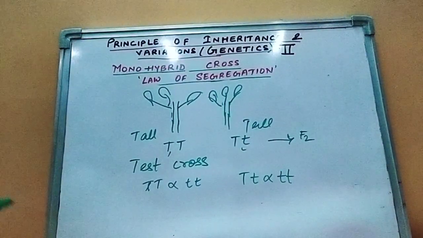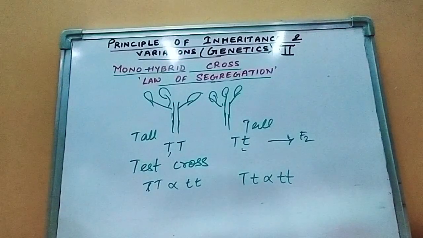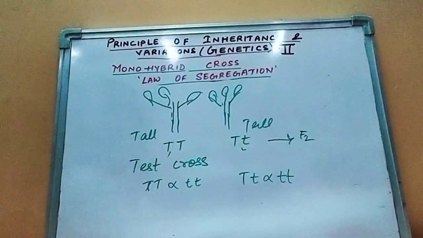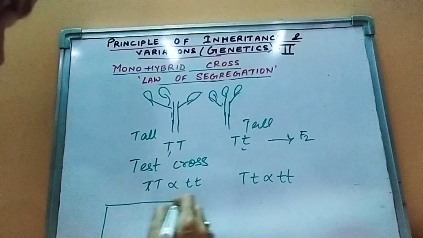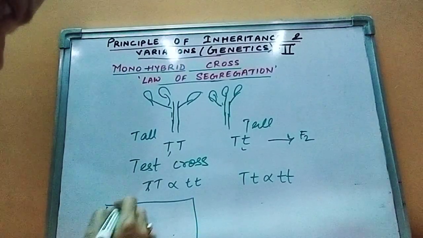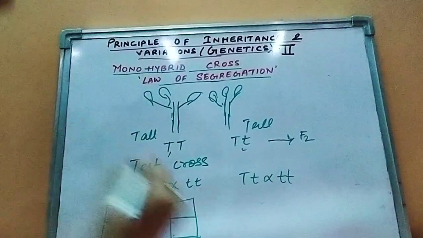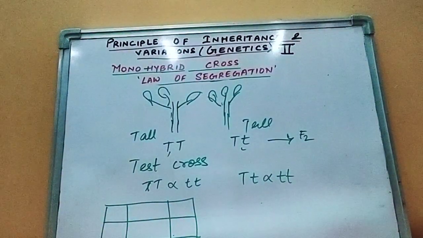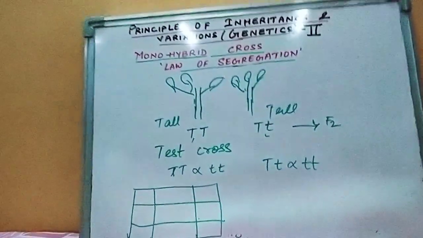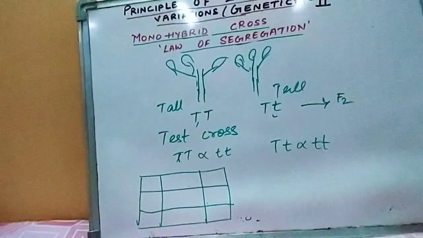So individually, if we do the Punnett square, we will understand how the offspring would be produced. Please see the board properly.